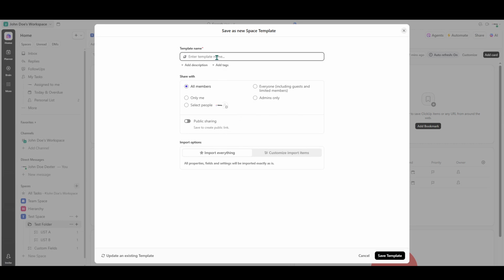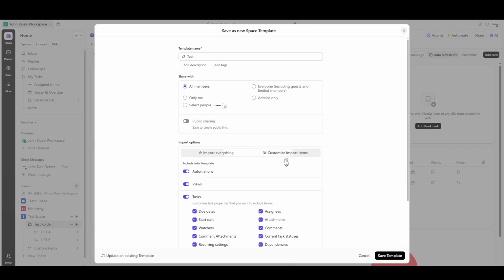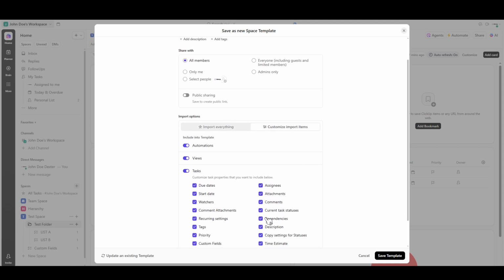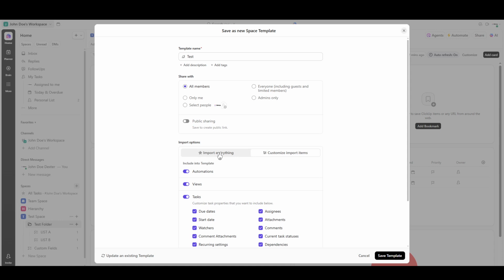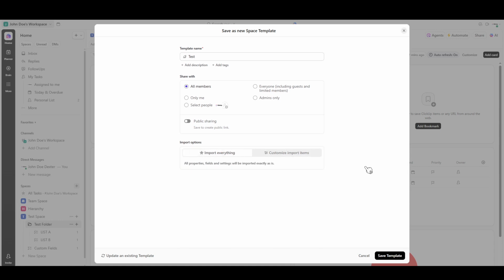Naming your template clearly and descriptively is important because it will help you and your team easily identify it for future use. While you're on this page, you'll also see options for sharing and importing. Sharing options are crucial if you intend to collaborate with others. It determines who else can access the template. The import options will allow you to decide what specific elements of your current setup you want to include in this template, like assignees or task details.